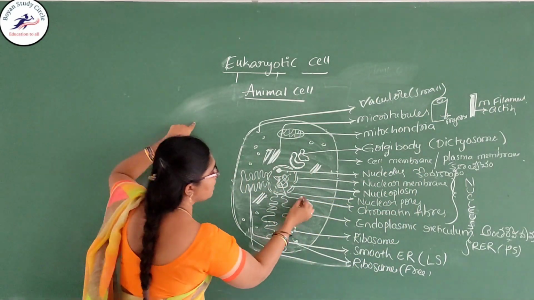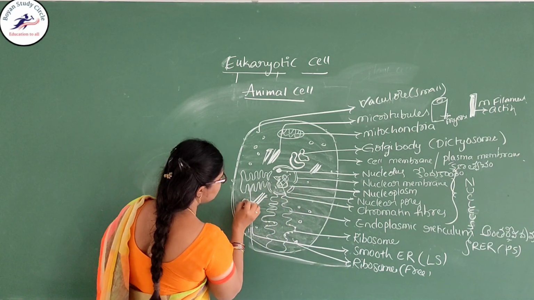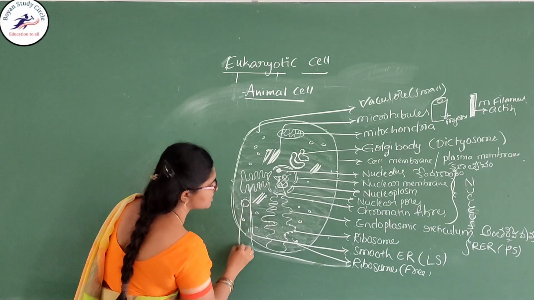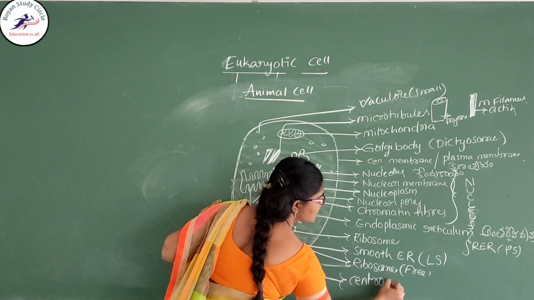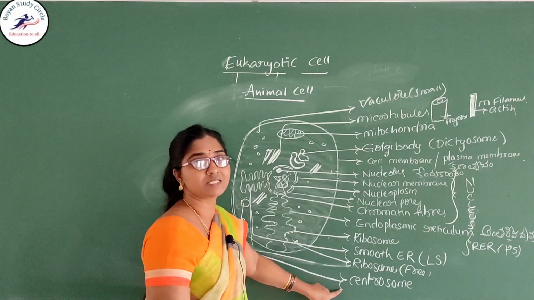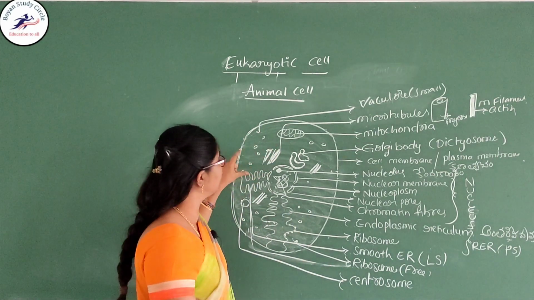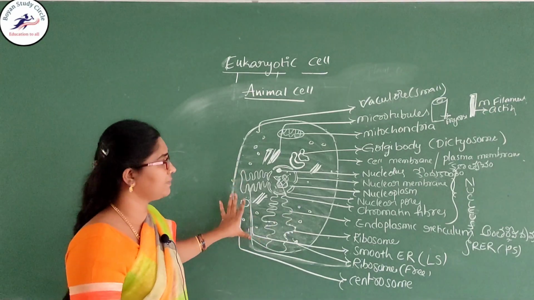And the next one, if you observe, is the centrosome. This is the specific feature of the animal cell. The presence of the centrosome is the special feature of the animal cell. The centrosome is not present in the plant cell. It is only present in the animal cell. This is about the structure of the animal cell.